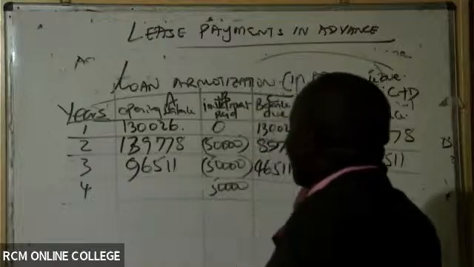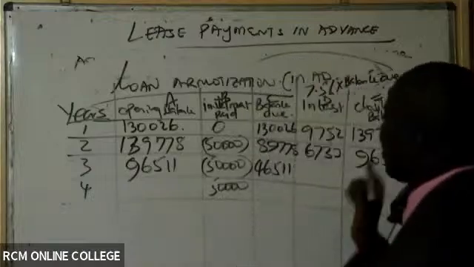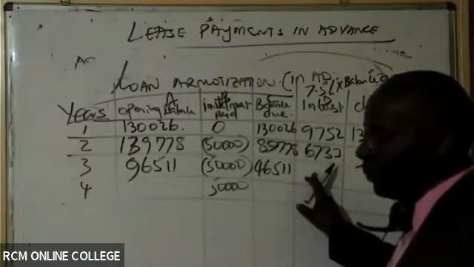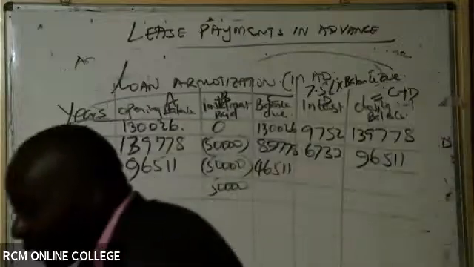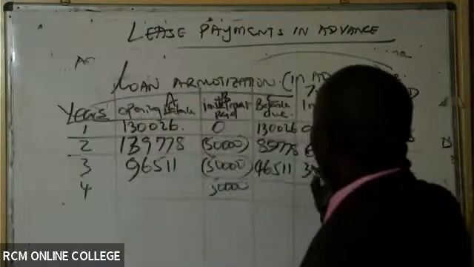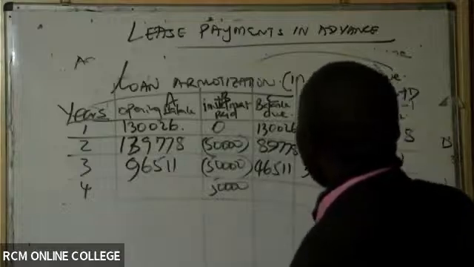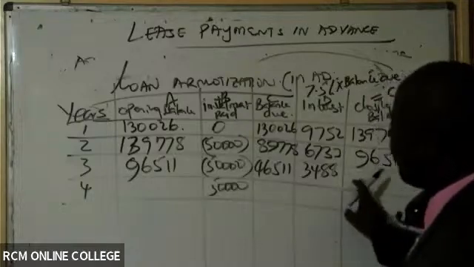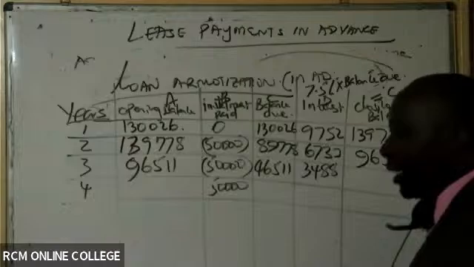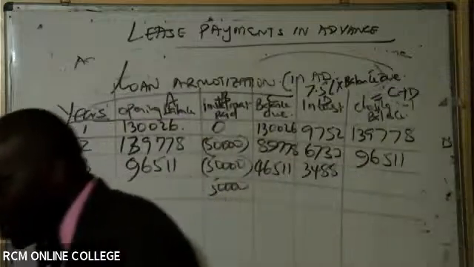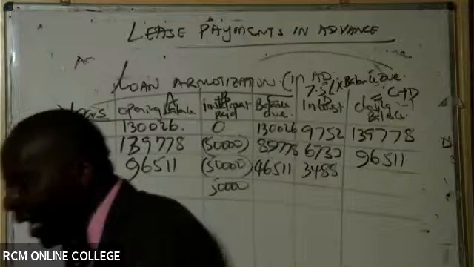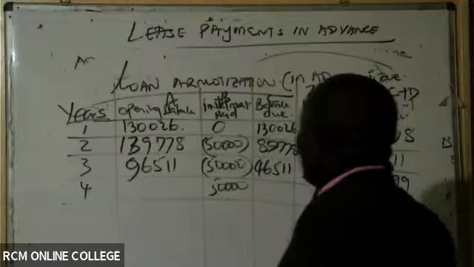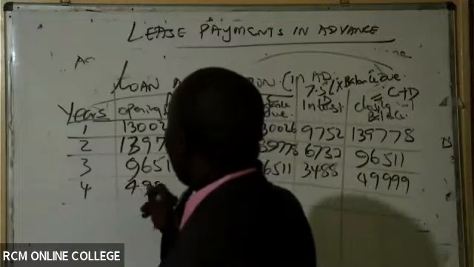Thank you very much. How about the interest thereon? The interest thereon is 3,488. Added to this one, then you'll be able to give me the closing balance. 46,511 plus 3,488. Then you'll be able to give me the closing balance, which is 49, a beautiful figure there, 49,900 something.